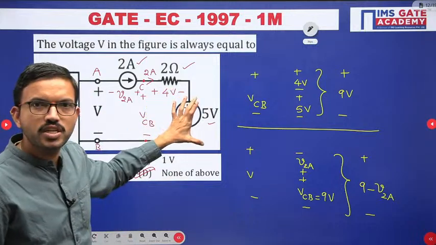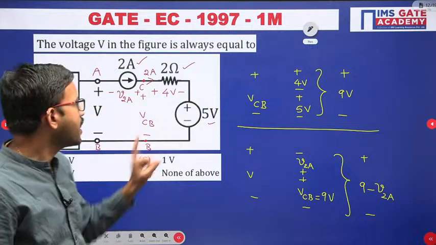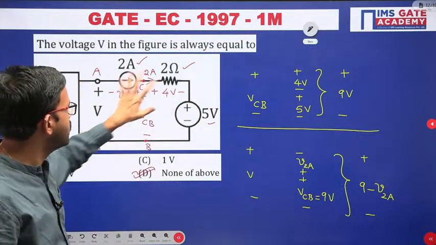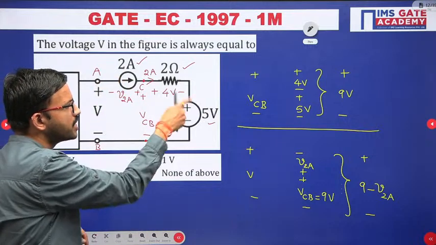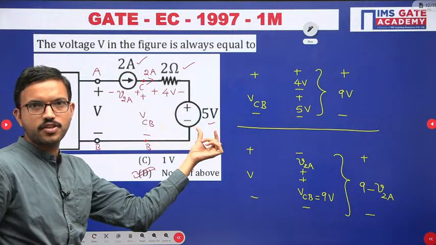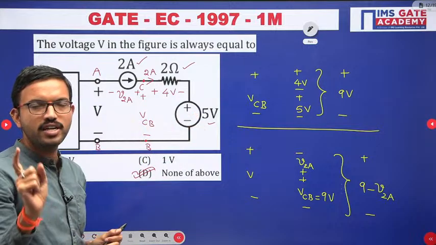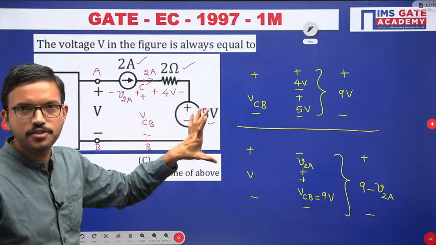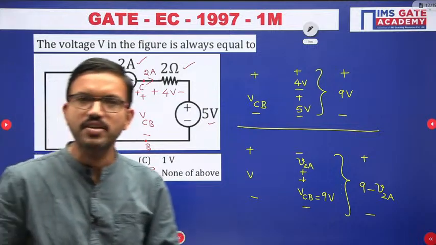Whenever you are having a voltage source, that means we know the voltage, but we don't know the current, unless the information is given. Just like in this particular example, because of this 2 ampere, we are able to directly know how much current is flowing. But in general, when you have a voltage source, we know only one piece of information, that is the voltage value. Similarly, when you know the current source, you have only one piece of information, that is the current.